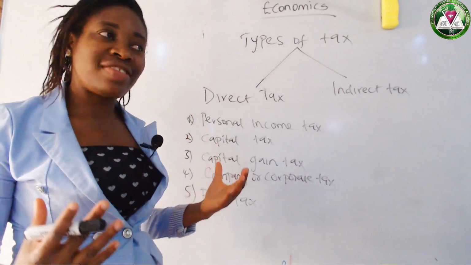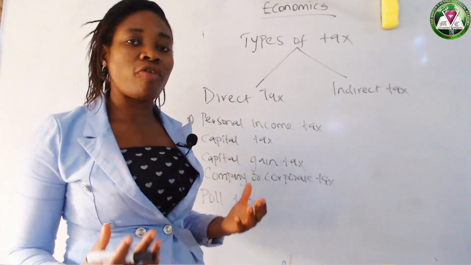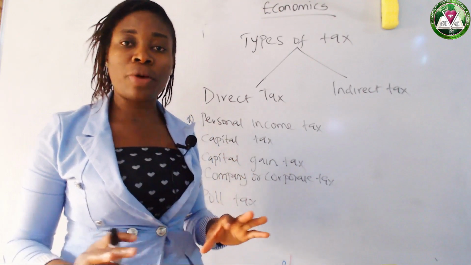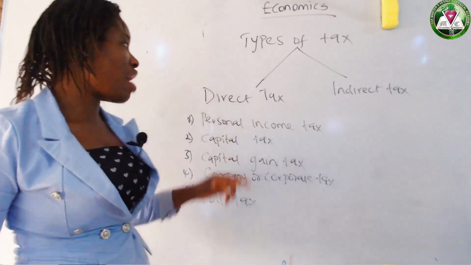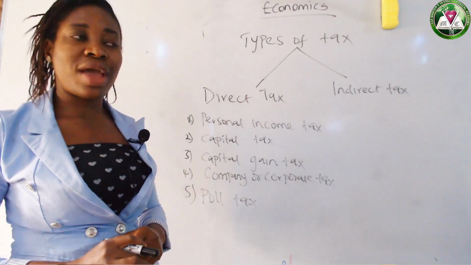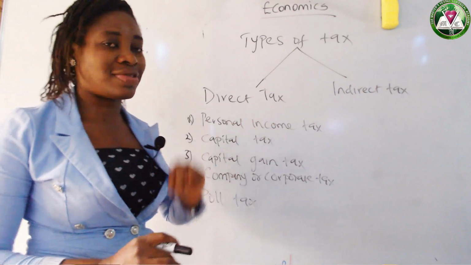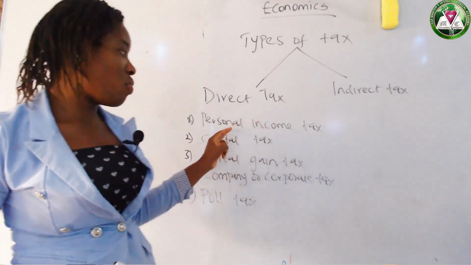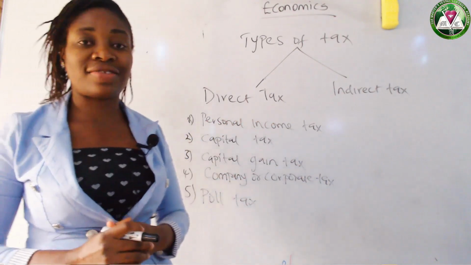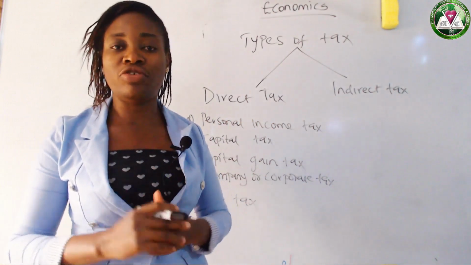So I said that direct tax is the tax that is being levied on the income of the individual and properties. Now let's look at the first one. We have different types of direct tax. The first one is personal income tax. This is the tax that is levied on the income of the individual.